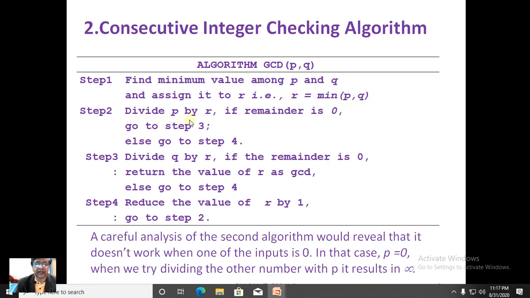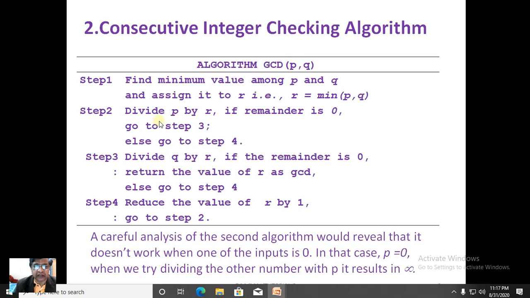The second step is to divide p by r. If the remainder is 0, go to step 3; otherwise, go to step 4. In step 3, we divide q also by r. If the remainder is again 0, then return the value of r itself as the GCD. Otherwise, we go to step 4, the last step, where we reduce the value of r by 1, and then go for step 2 once again.